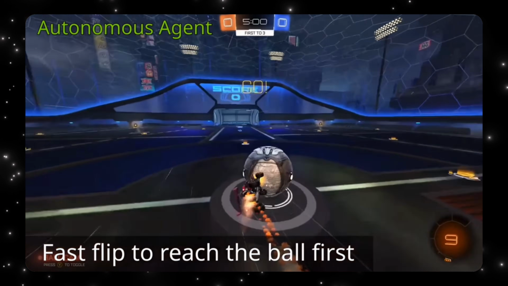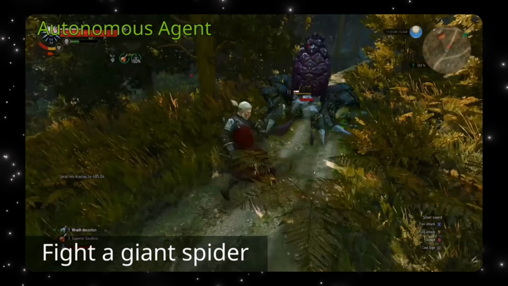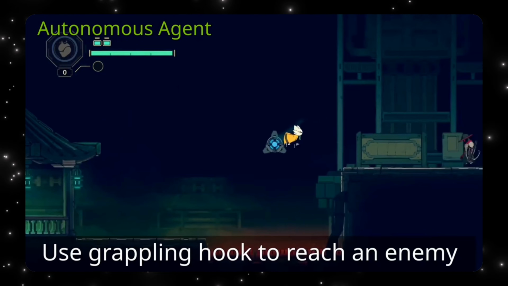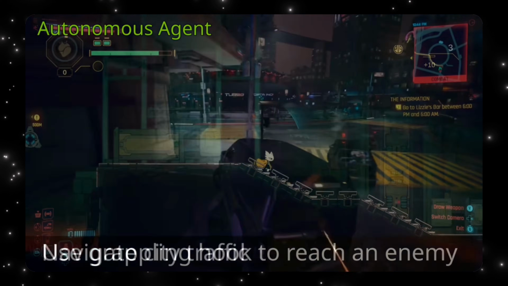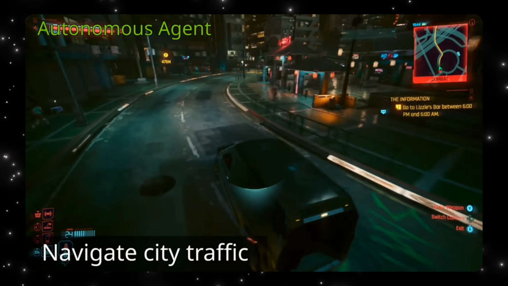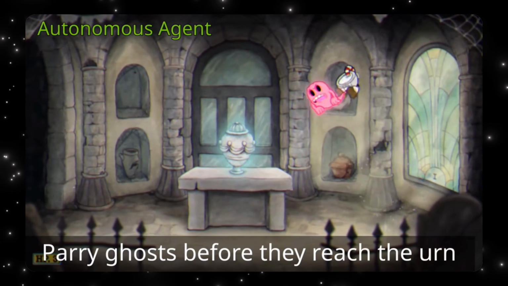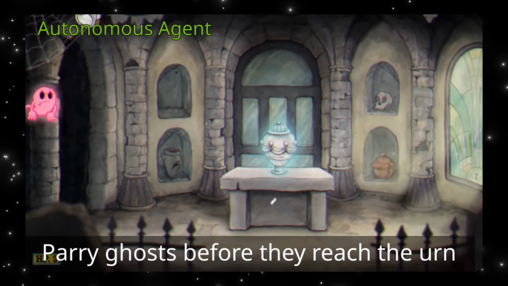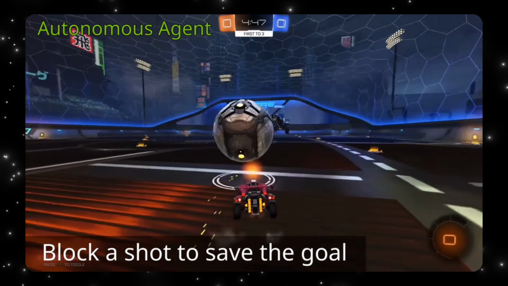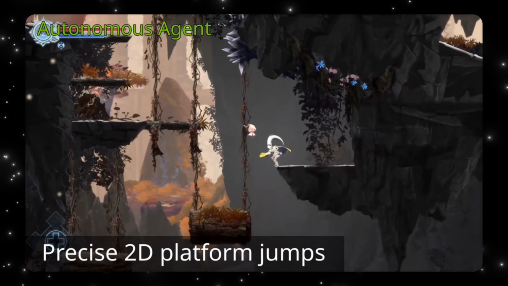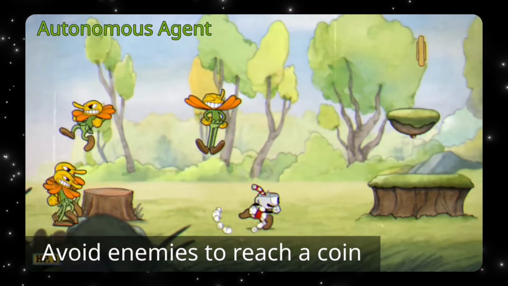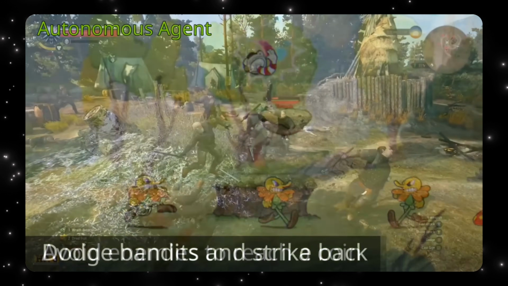What we're seeing right now is actually the autonomous agent playing these games. So we can see in this example, it's able to fight a giant spider and is following mechanics that a human would actually use while playing the game. Maybe sometimes it's probably playing better than what a human would play. Obviously, since it's generalization, it's going to be the average performance across the best players and the mediocre players and probably the worst players. But the AI is able to learn all the inputs that a human would do depending on what the action is and is able to mimic those actions in actual gameplay footage.